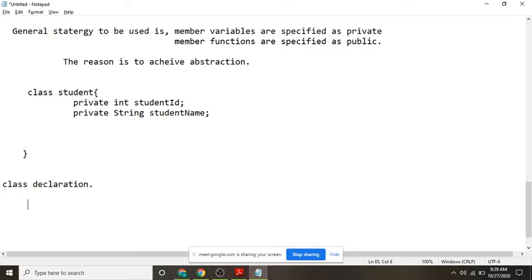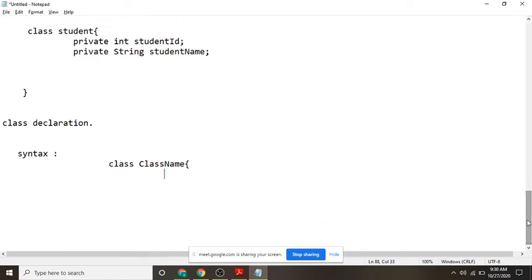So what is the syntax? Class, then the class name, then you have to mention the access specifier, data type, member variable name 1.